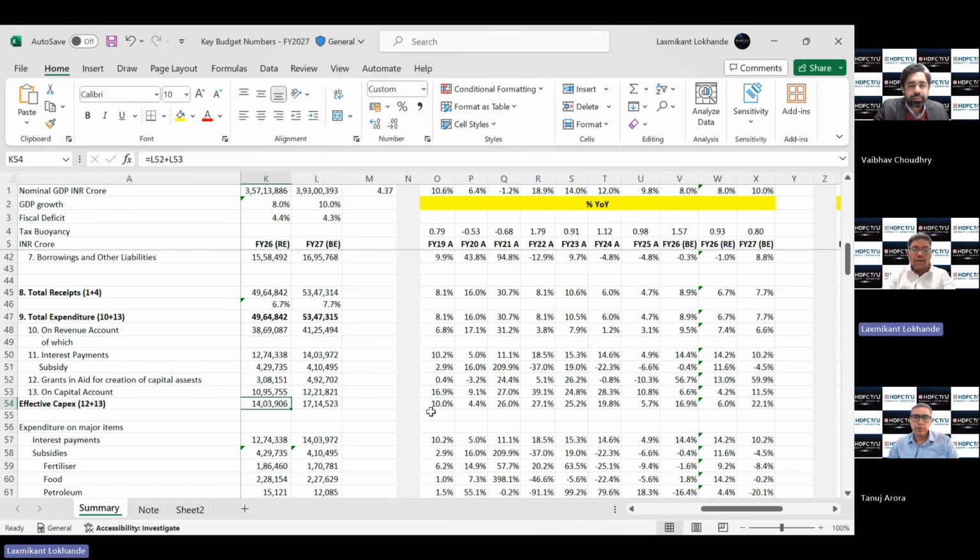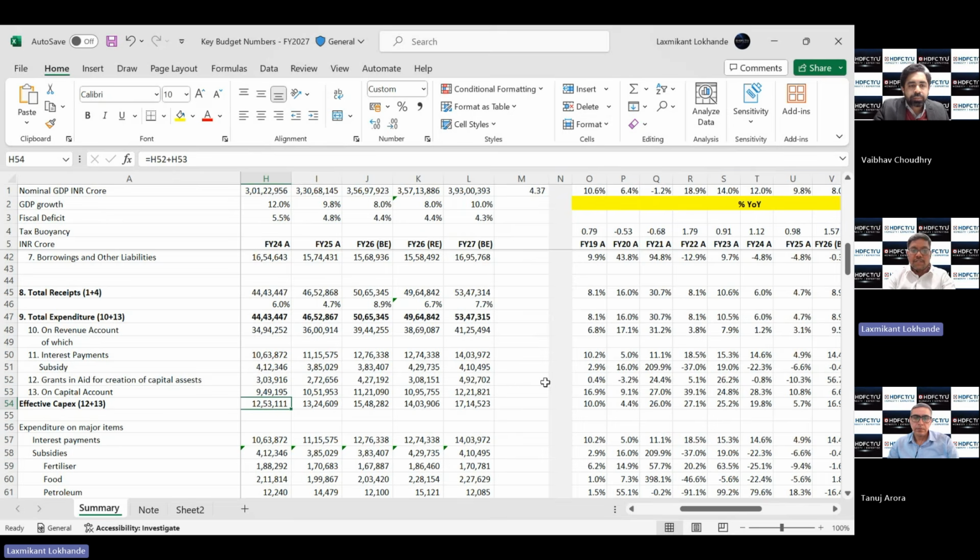Also, we need to see there are two components here. One is the capex, which is directly done by government, and there is something called effective capex. Now, effective capex is nothing but when you add grants in aid for creation of capital asset. This is one line item which we can see here. That figure again is a sizable number of close to 5 lakh crore. Now, this is the amount of grants which central government gives to state governments and various local bodies and institutions for the creation of capital asset.